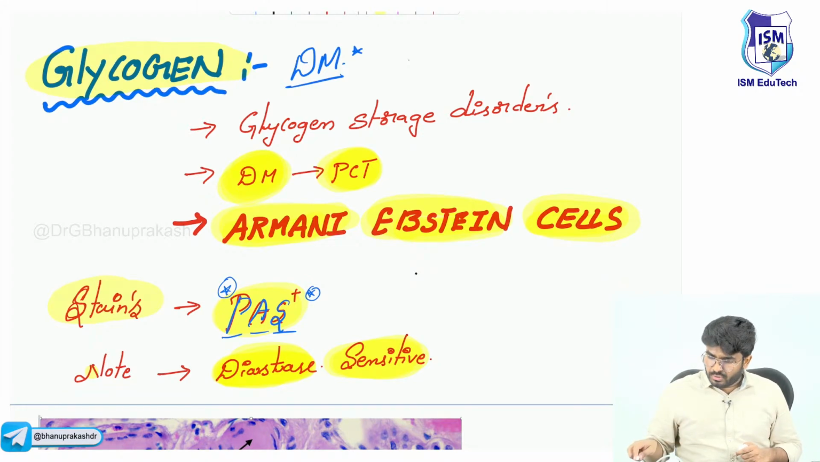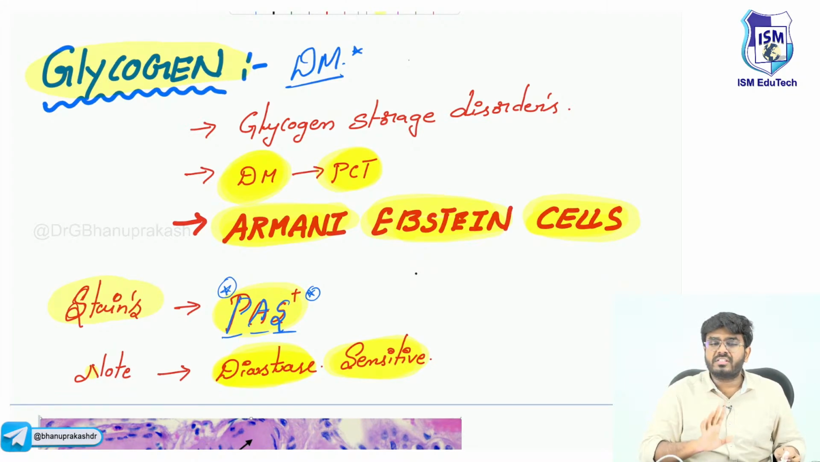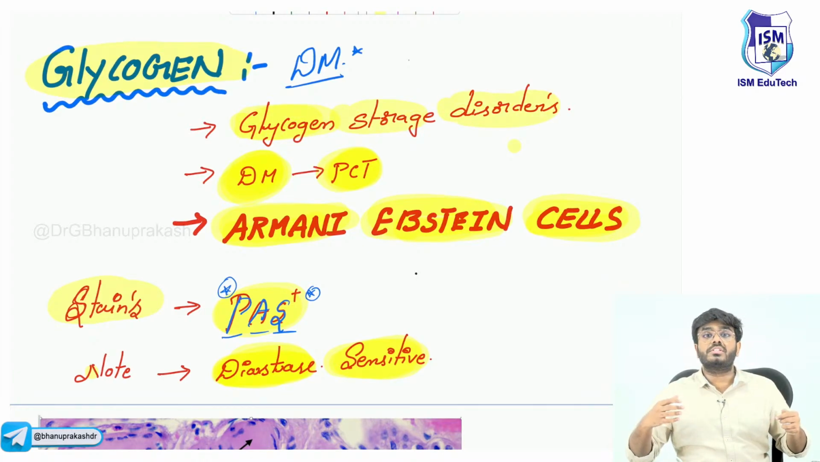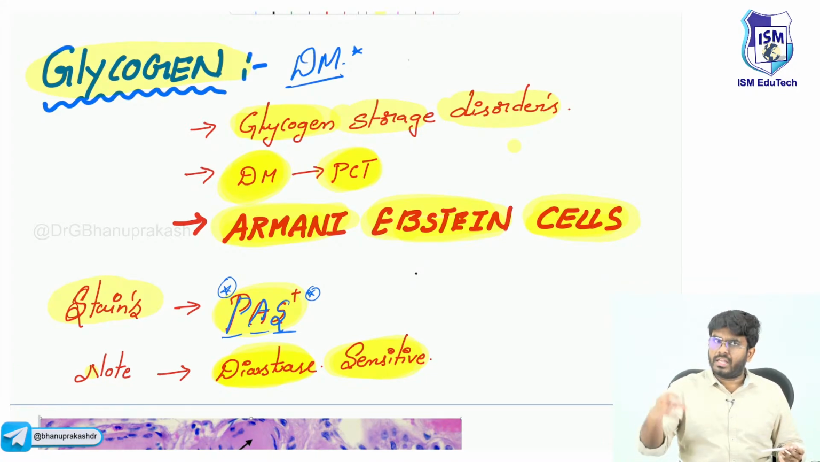With this, glycogen is also completed. So tell me, in which condition will glycogen start to accumulate inside the cell? One thing I have explained: diabetes mellitus, the Armanni-Ebstein cells in the proximal convoluted tubule. And not only that, there are glycogen storage disorders, which you would have studied in biochemistry, where glycogen is getting accumulated inside the cell. How can you know whether it's glycogen or not? Put PAS stain. If the cells take the PAS stain, it means inside them there is glycogen.